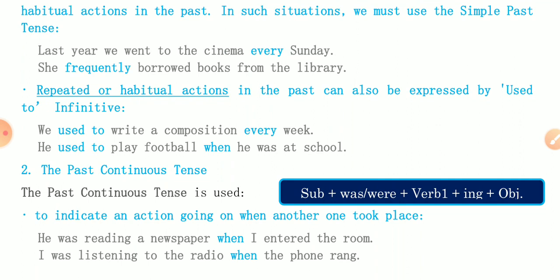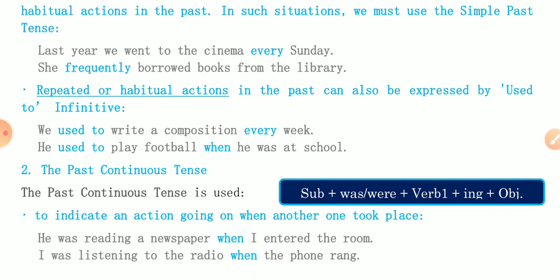Repeated or habitual actions in the past can also be expressed by used to. So what is used to plus infinitive? You have read about the infinitive in your previous classes. You are to understand that to plus the first form or present form of the verb is called the infinitive form of the verb. We used to write a composition every week. He used to play football when he was at school. So here you can say that is the use of used to plus infinitive, which is also used in past tense.